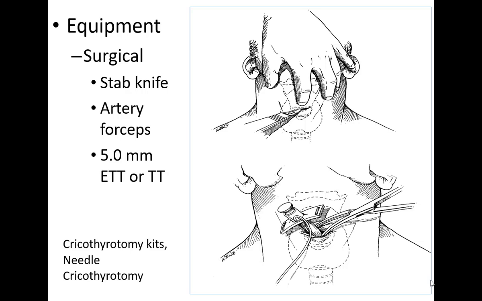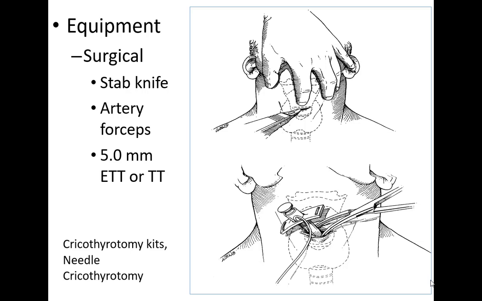Okay, so the procedure is fairly simple. You take a horizontal incision at the cricothyroid membrane, and then reverse the blade, put it in the wound and rotate the blade. When you rotate the blade, it acts as a dilator, and by the side of that you can put in a small cuffed tube.